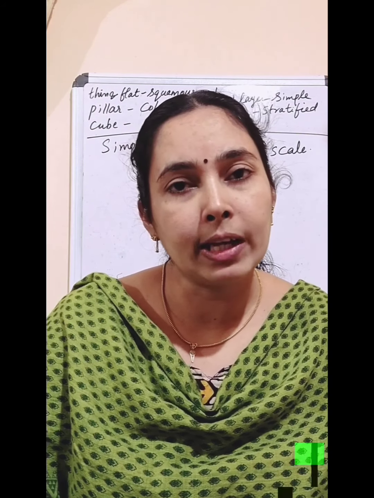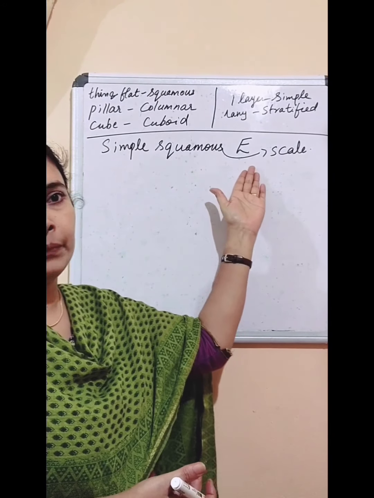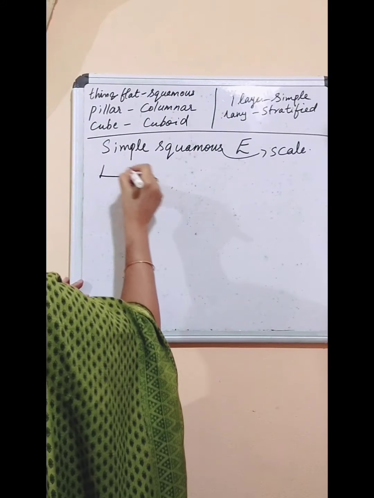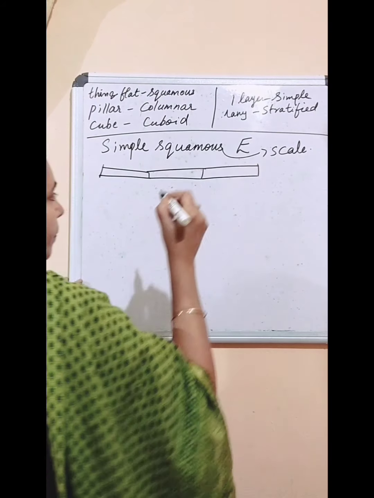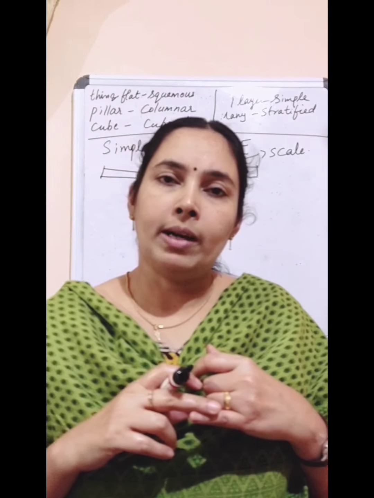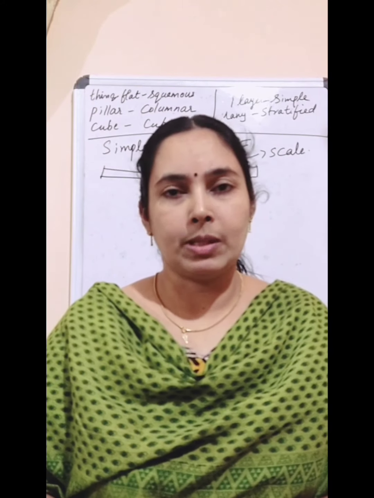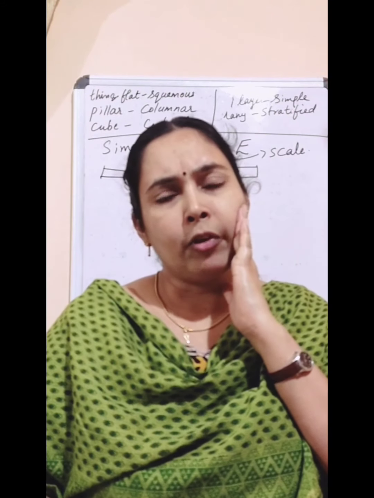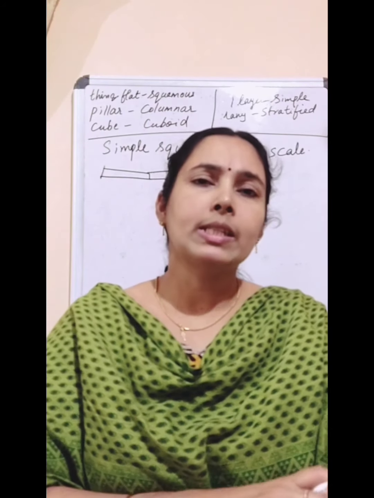Okay, so what is the name of that epithelium? Simple squamous epithelium. Okay, so simple squamous epithelium. So thin, flat, single layered epithelium. Clear? And where we can see in the lining of our blood vessels and alveolus. What is the function? Transportation of substances. And again we can see this simple squamous epithelium inside the lining of our mouth, around our food pipe, everywhere we can see. Okay. Then what about skin?